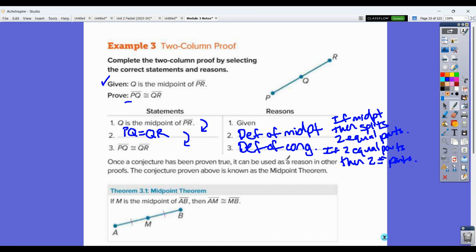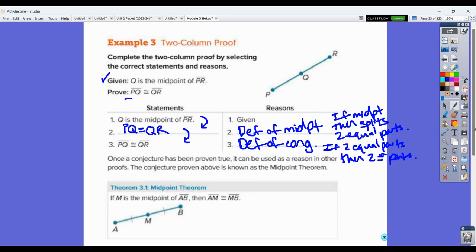In this proof, if you had done this in just 2 steps, you did the given, and then you said PQ is congruent to QR by the definition of midpoint, I would take that, because essentially what you're doing is understanding that if there's a midpoint, then it splits it into 2 congruent parts, which is really the same thing as 2 equal parts. Okay, we'll get into some of that. We'll use more examples and talk about it a lot more. But that's the way the book has done it.